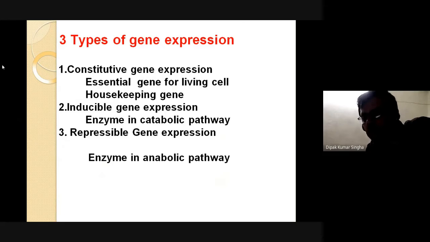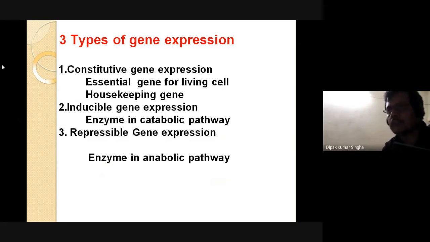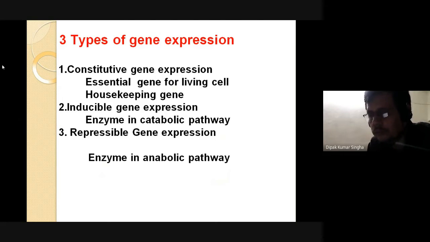Another is the inducible gene expression. The enzyme has a catabolic function. Inducible means there is an inducer, that means to aggravate or increase the gene expression by the agents or inducer. One example is an enzyme in catabolic function, suppose glucose breakdown: glycolysis, TCA cycle, oxidative phosphorylation. They are basically called inducible gene expression. And what is the down regulation? Repressible gene expression.